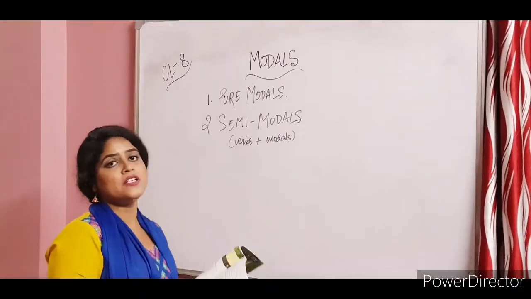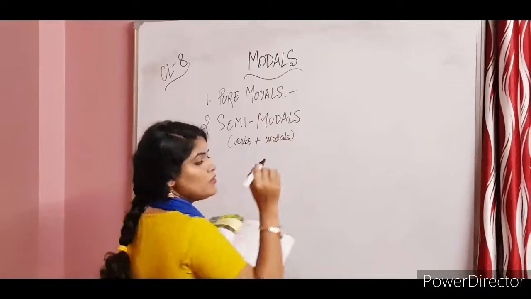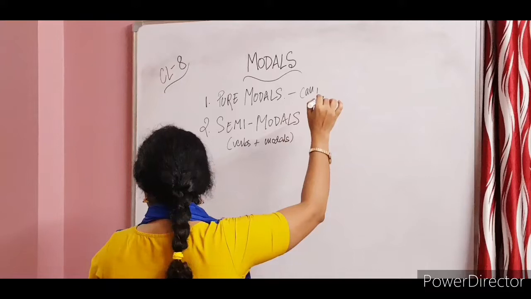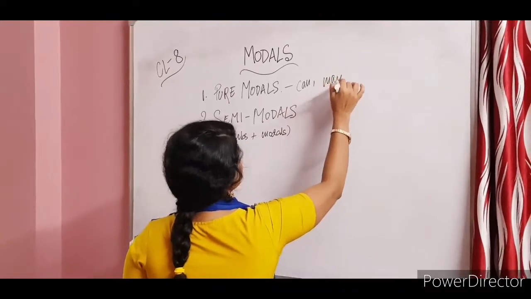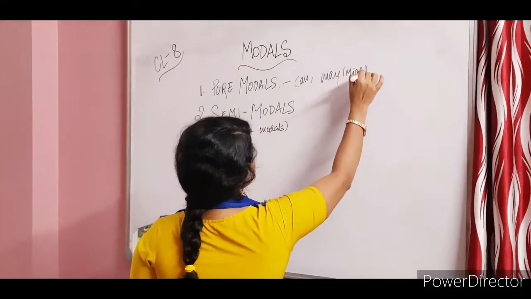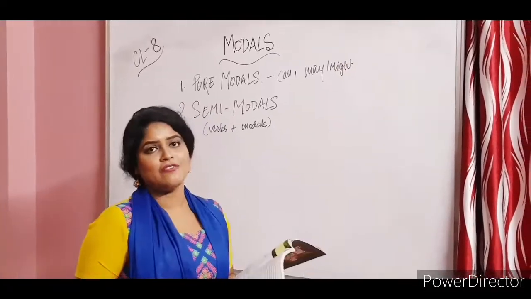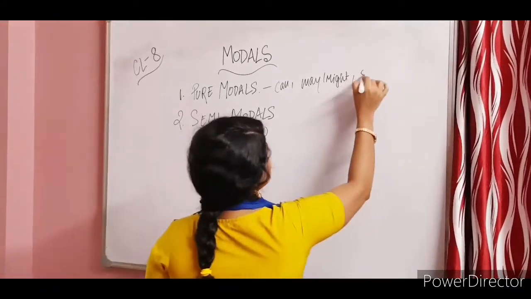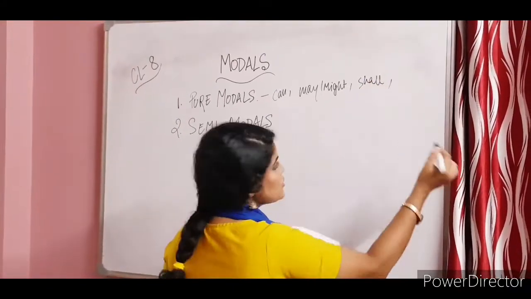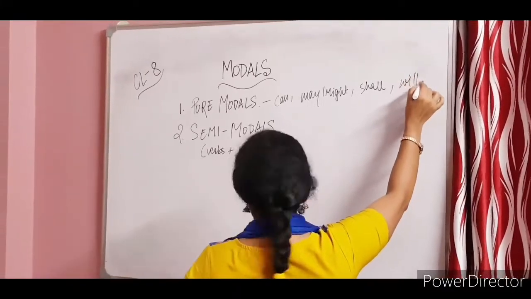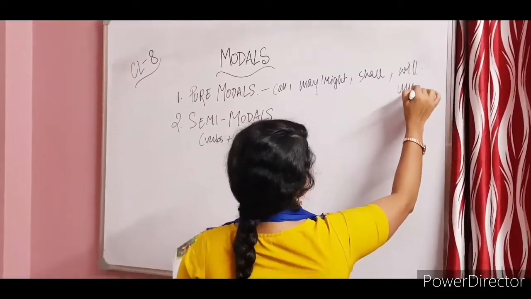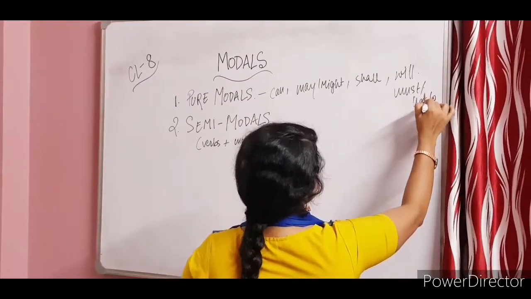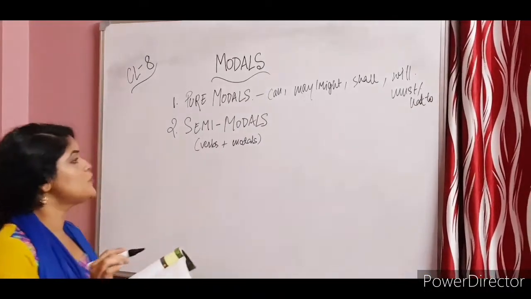Now what are these pure modals? The modal verbs that come under pure modals are can, may, might. It is definitely there in your book, so you can have a look at them while watching the video. Shall and every form of shall, will and every form of will, must, at times we also write had to. So these can be called pure modals.